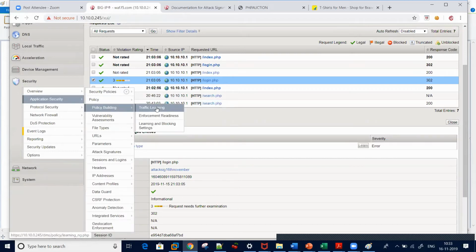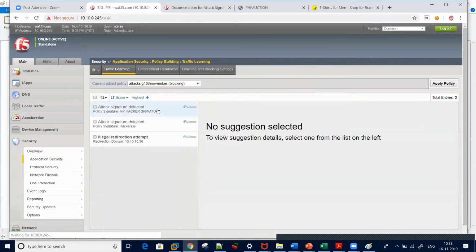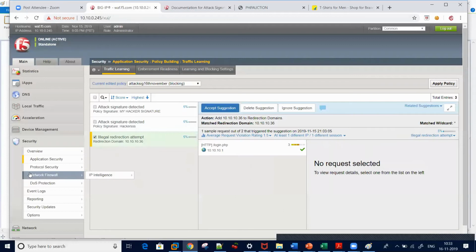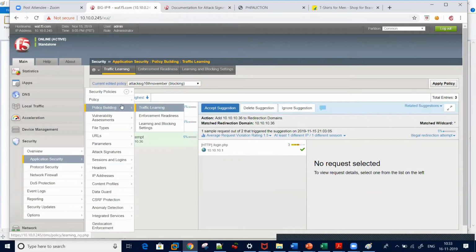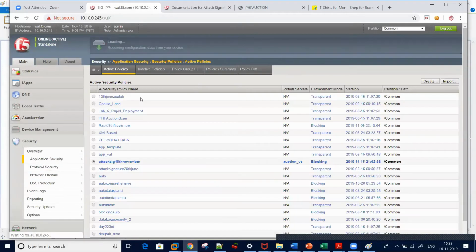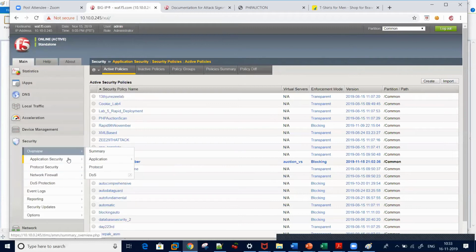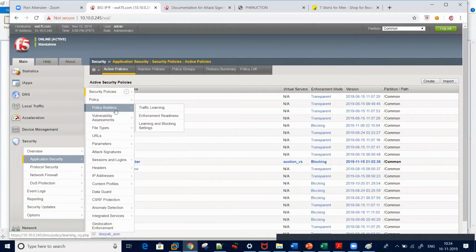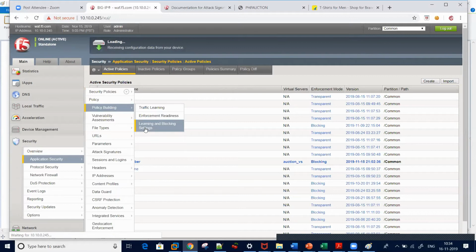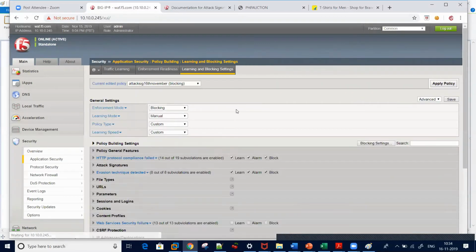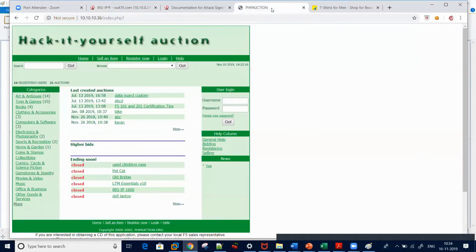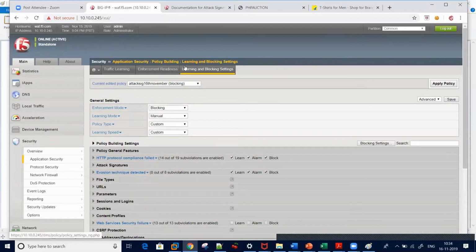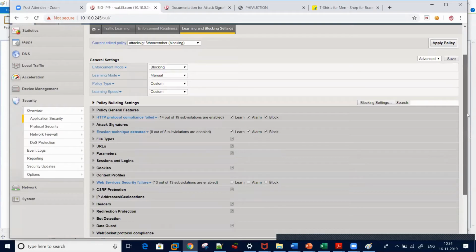Now we will see why it's not getting blocked, because my policy was in blocking mode. Can someone tell me why it's not getting blocked? Let me show you. My policy is in blocking mode and I created a violation. I'm getting a violation, but it's not getting blocked.